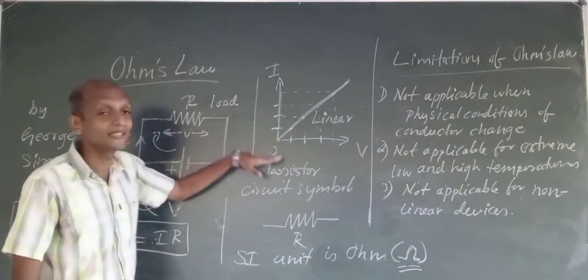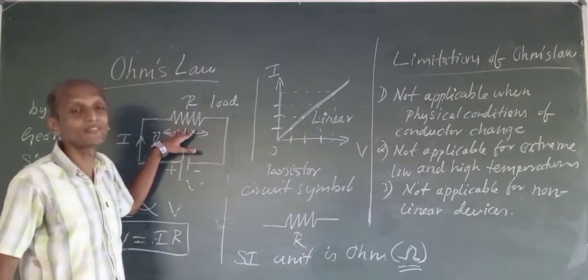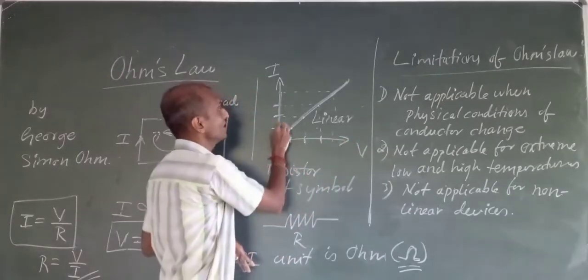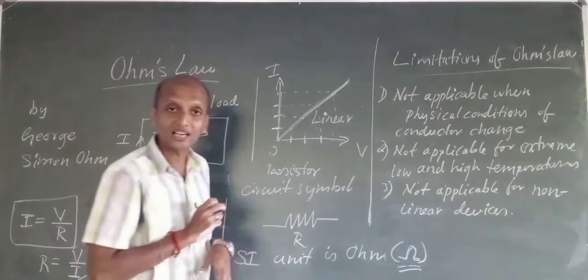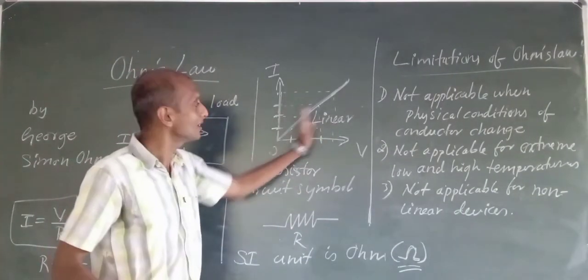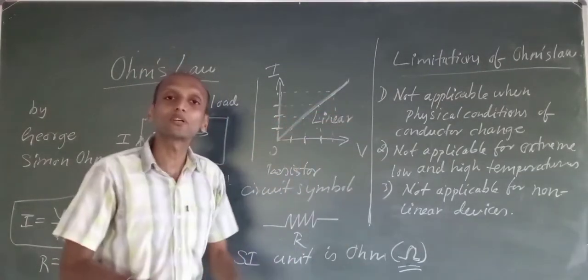Now coming to resistor. Resistor is a linear device, or linear component. As I increase voltage in proportion, current also increases in the same proportion. That will give us a straight line graph. Such devices are called linear devices. And the components which will not make the straight line graph, they are called non-linear.